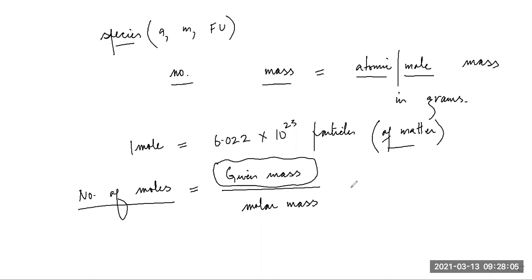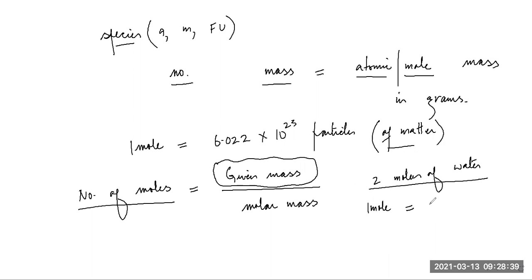For example, students, they want to ask you that, let's say, we have 2 moles of water molecules, or simply 2 moles of water we can say. So we want to find its mass. Very simple. 1 mole of water would weigh how much?